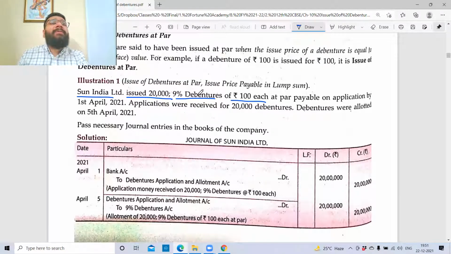Issue 20,000, 9% debentures. This is not rupees 20,000, my dear friend. This is 20,000 debentures issued, like 20,000 shares. The category of debenture is 9%, the prefixed interest rate. The face value of each debenture is 100 rupees. Like shares have face value, debentures also have face value. Just replace the word debenture with the word share.